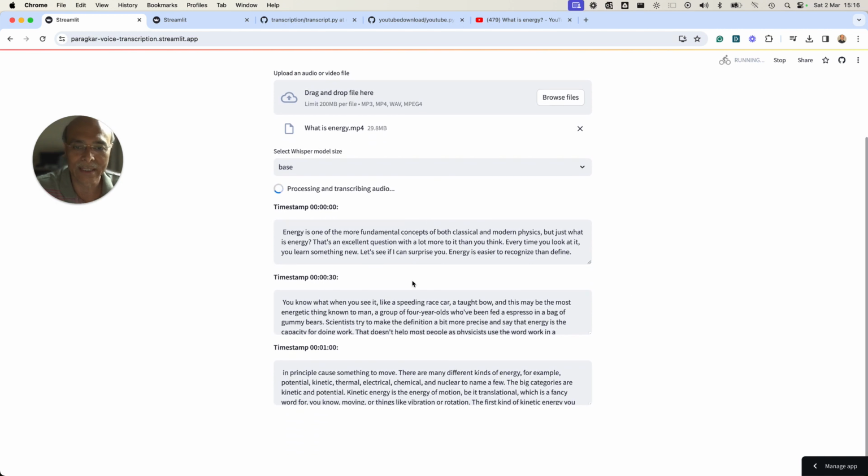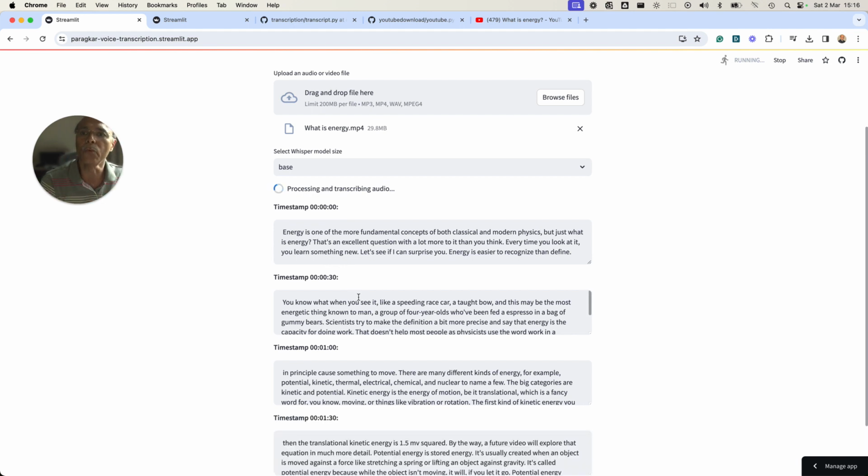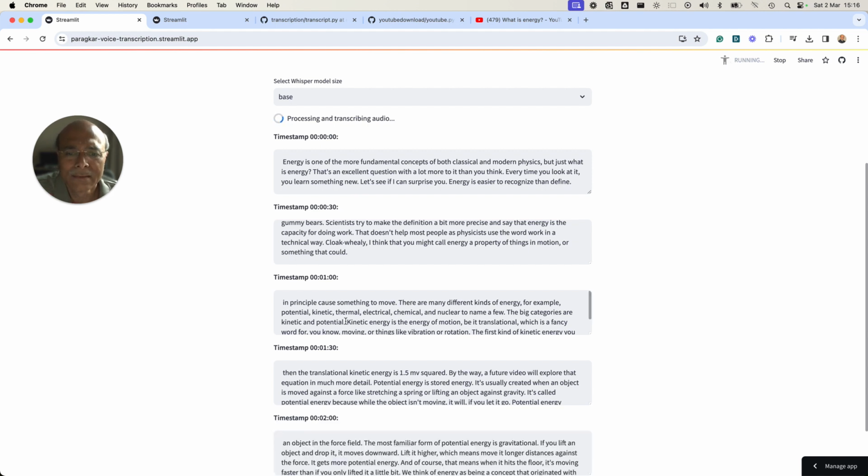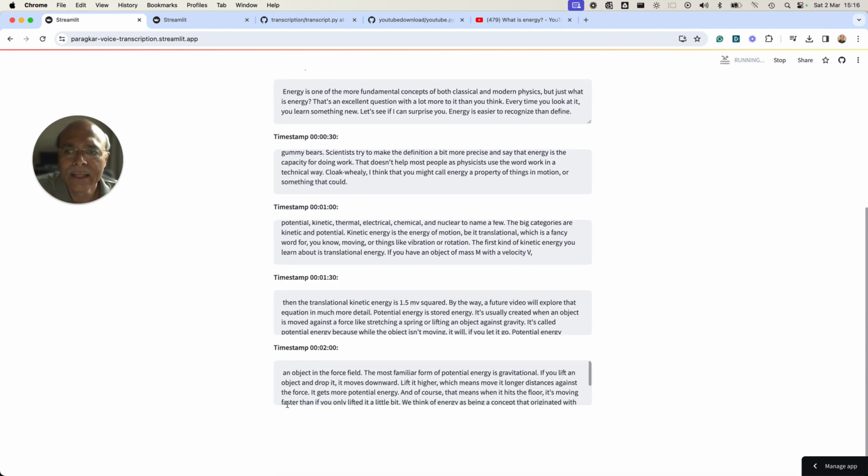Now you see the transcription is happening, with the timestamp. You don't have to wait for the complete file to get transcribed in one go. You can just look at the transcription as it comes by. If you are busy, let it run in parallel, and after it has finished, it will give you a file to download. So I'll just show you.